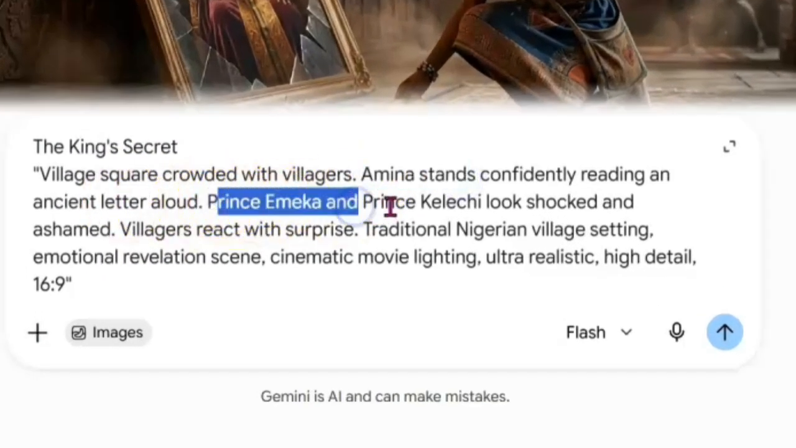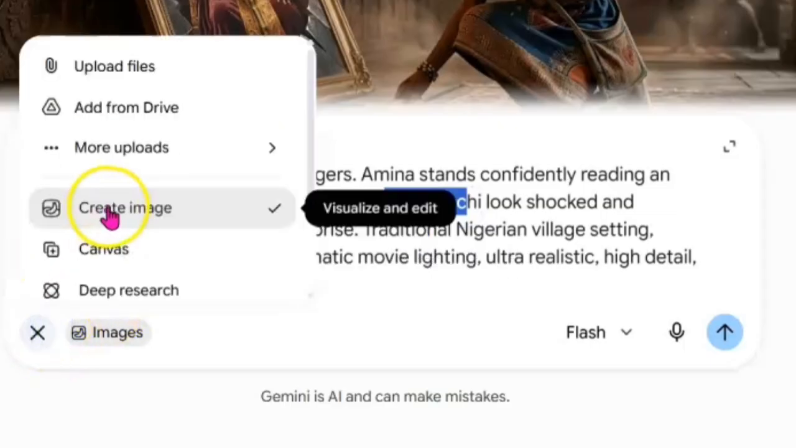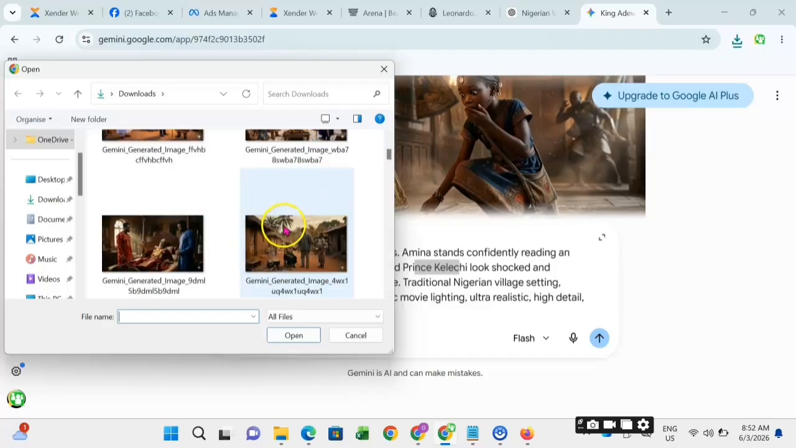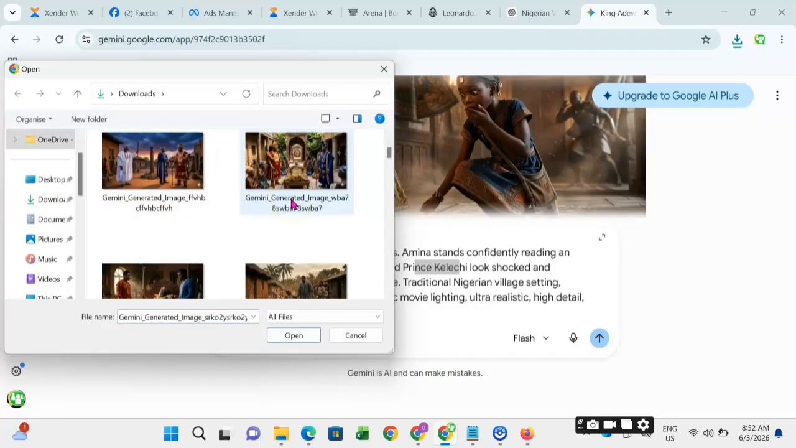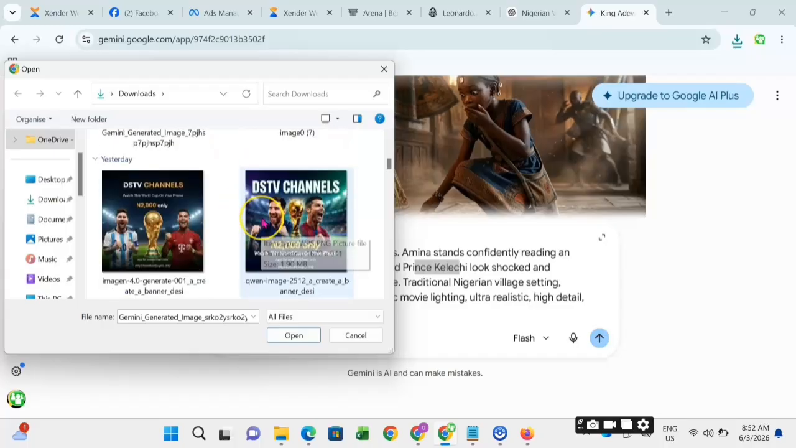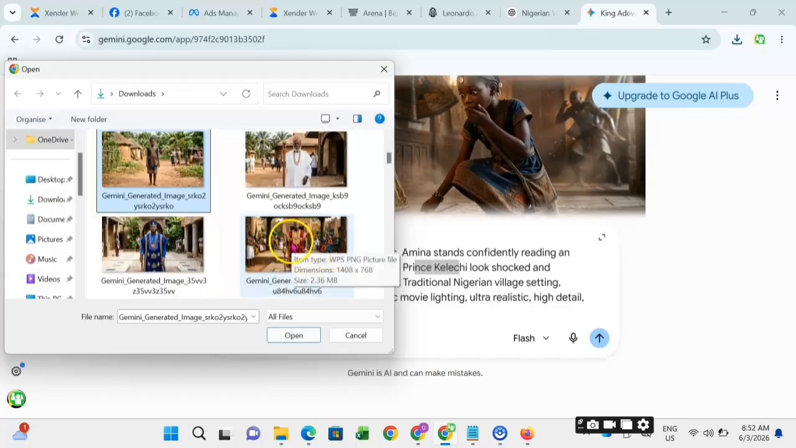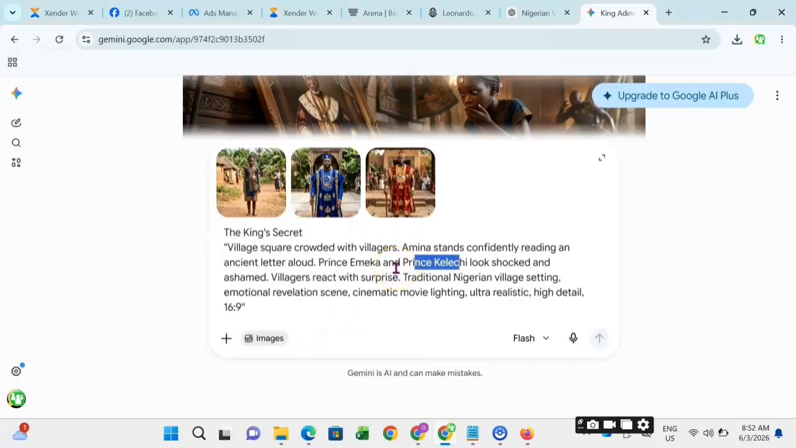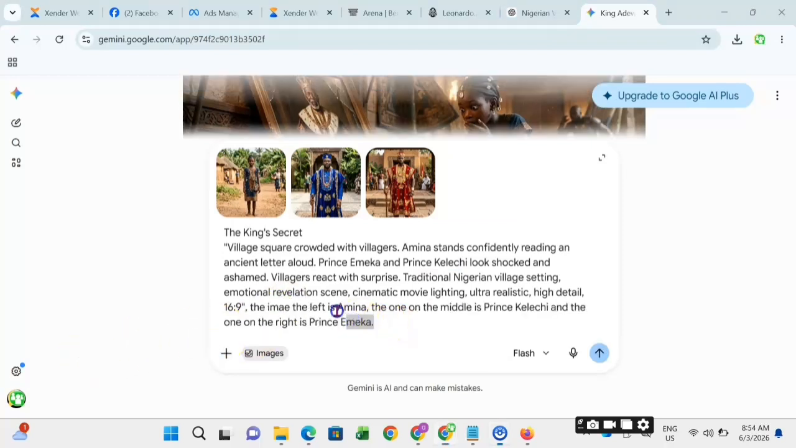Now our scene 9 contains Amina, Kelechi, and Emeka. So 3 persons are going to be in this scene. I'm going to go over to our image. We're going to go ahead and add the 3. You just add the 3 of them up. Now, mind you, over here, you still have to let it know that the first person is Amina, the one in the middle is Kelechi, and the one on the right is Emeka, so that it will not make a mistake. You have to let it know.